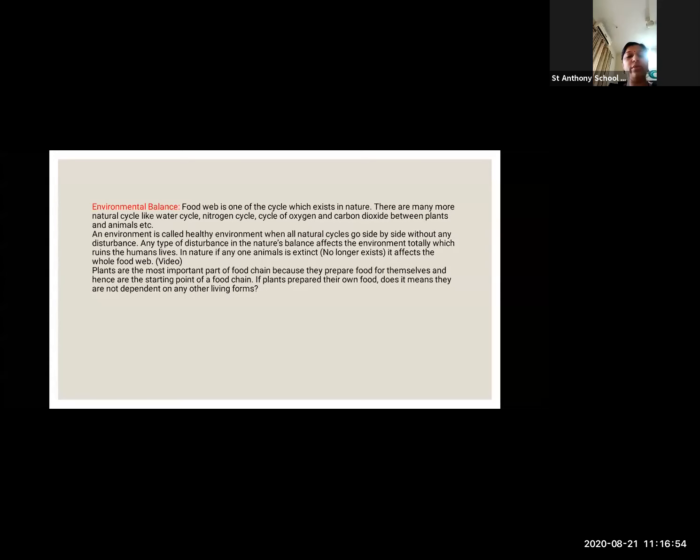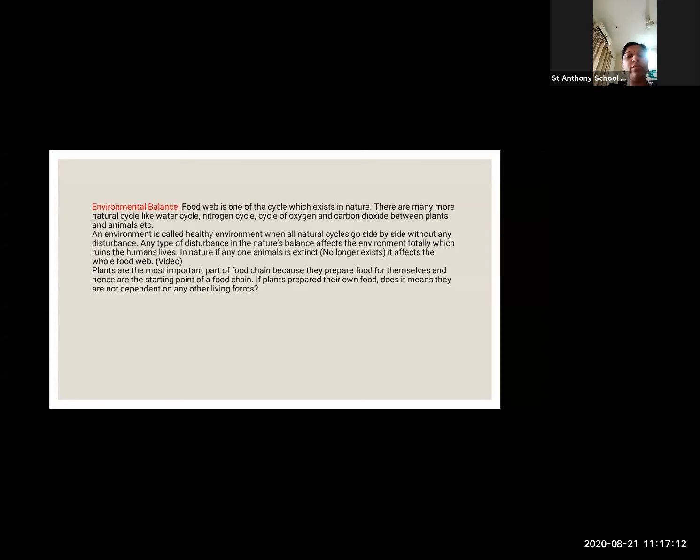ये सब कुछ क्या है? Natural है. Environmental natural cycle is there. It goes side by side without disturbing any of the nature. और disturb नहीं होता है. It does not disturb any of the nature. Okay? Here I finish it.